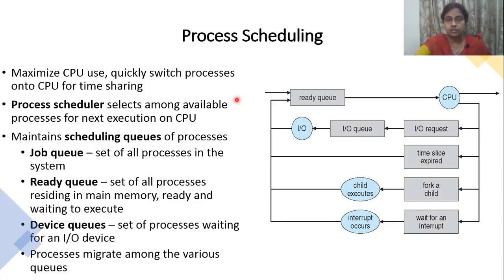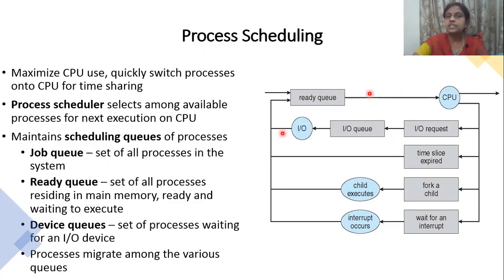Next, we discuss how processes migrate among queues. Once you enter, you are not stuck in one particular queue. A process can migrate from one queue to another. Once I enter, I will be in the job queue. Once my process is ready to work, it will be in the ready queue as shown in this picture, and the CPU has to allocate it.